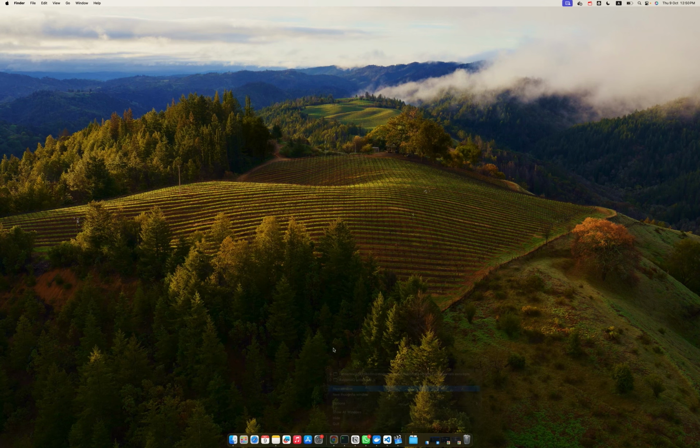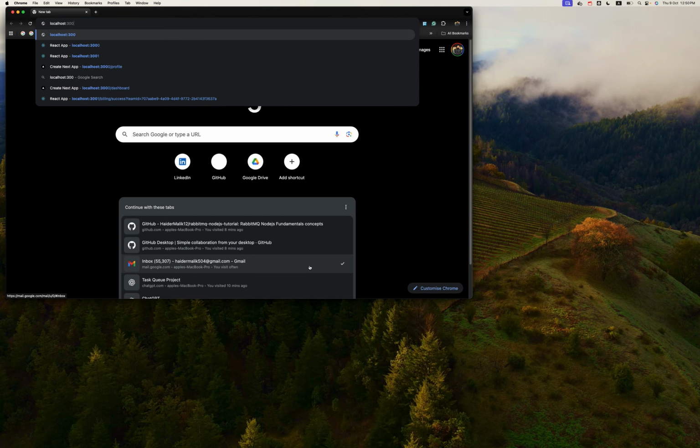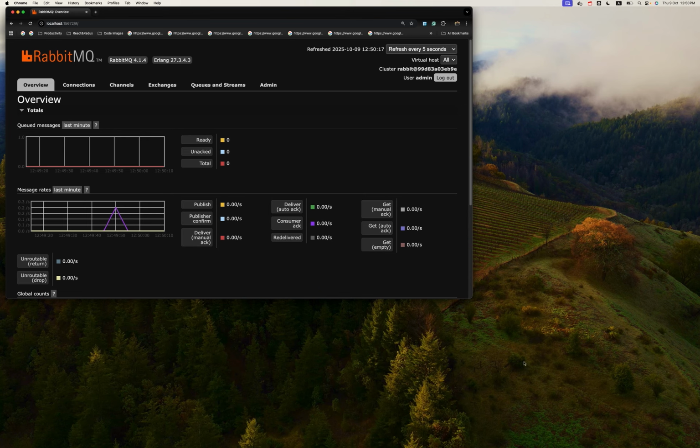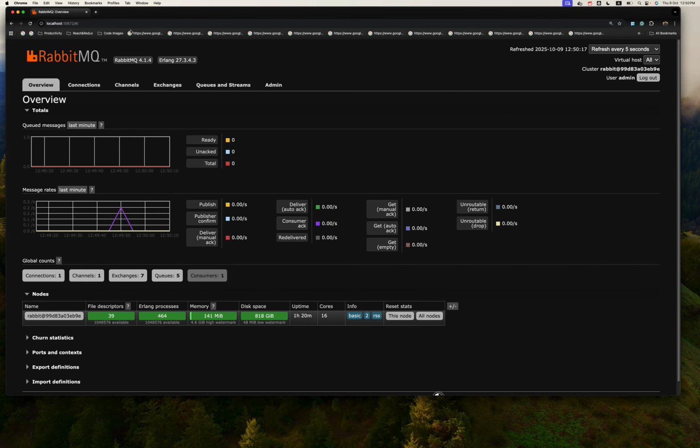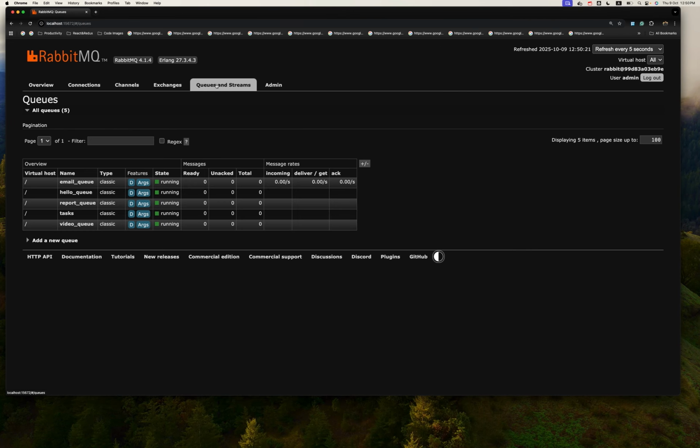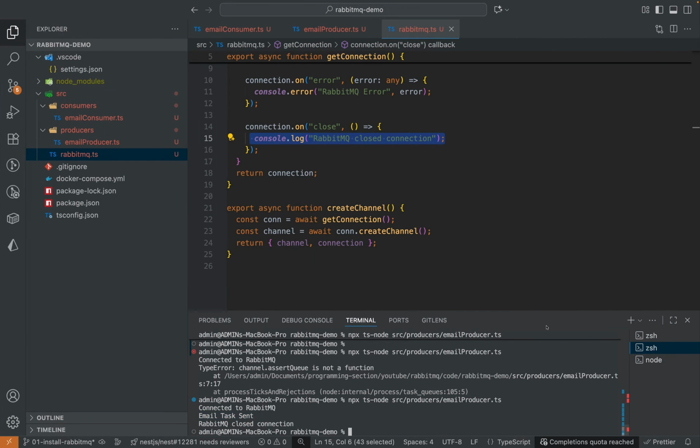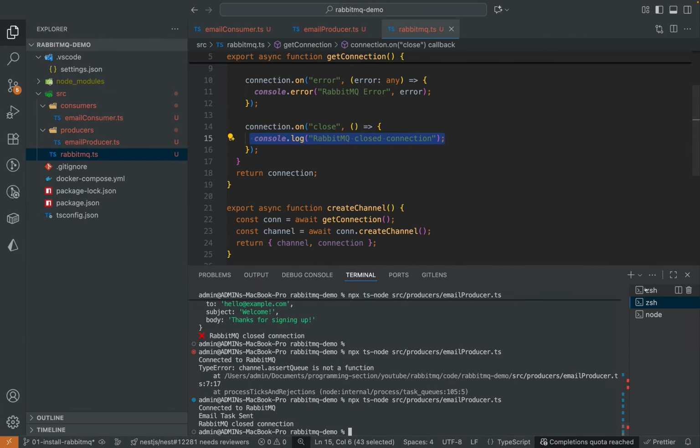We can double check that from localhost 15672. You can check the queue. This one is my email queue. When I run the consumer, you should see the message. If you do not see the message, maybe there is an error.